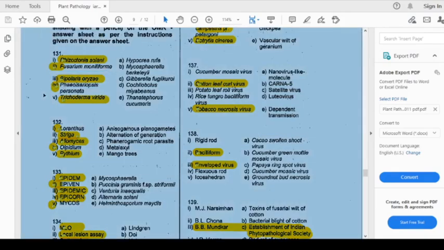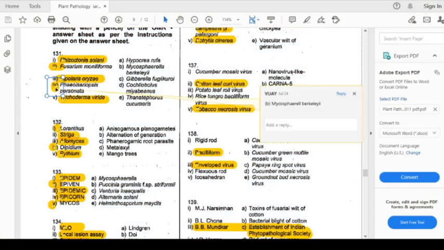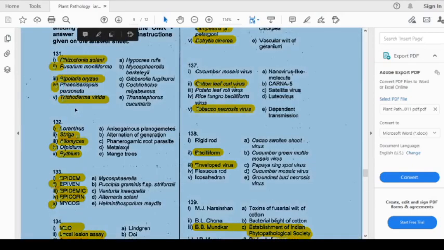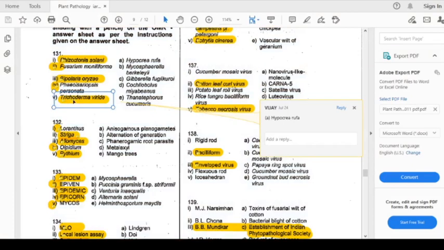Phaseolus personata. The answer for this is Mycosphaerella berkeleyi. Option number B. Now we will come to the next one, Trichoderma viride. The answer is Hypocrea rufa. That is option number A. So question number 131 is solved. Now we will come to question number 132.